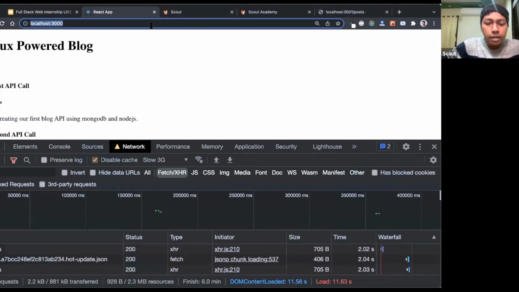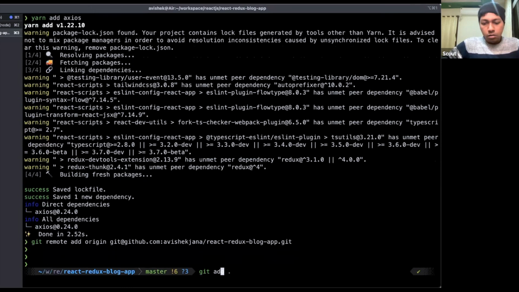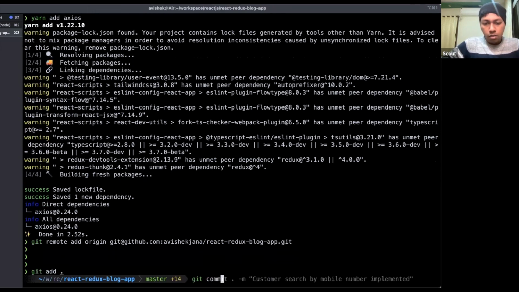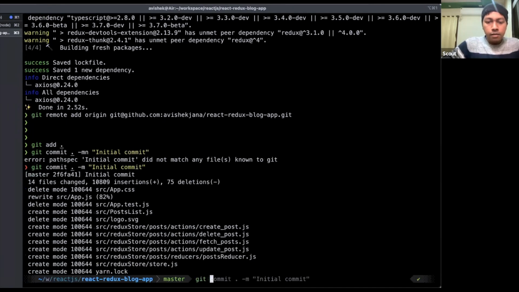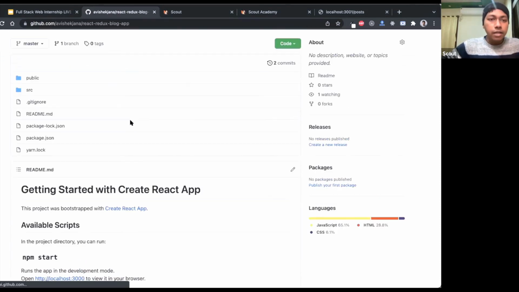Let me quickly create a GitHub repo. Yes, done. Done, guys. So the code is available here.